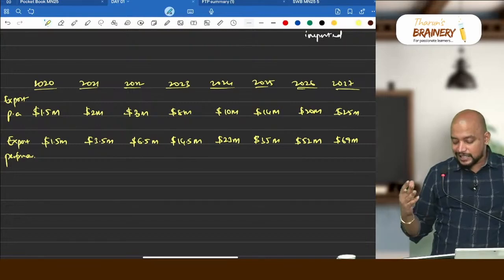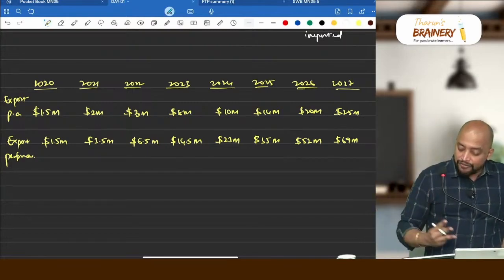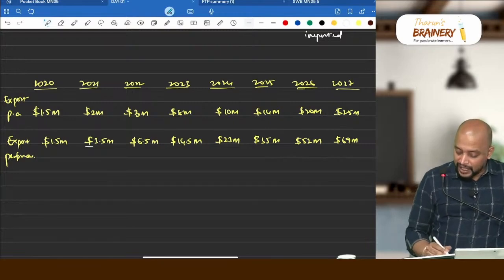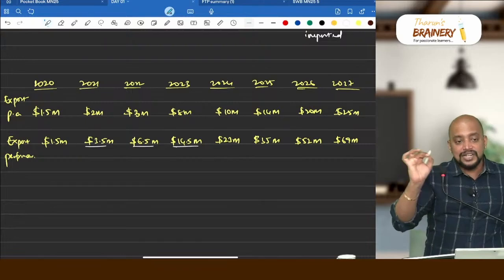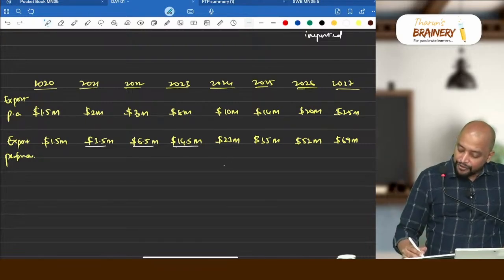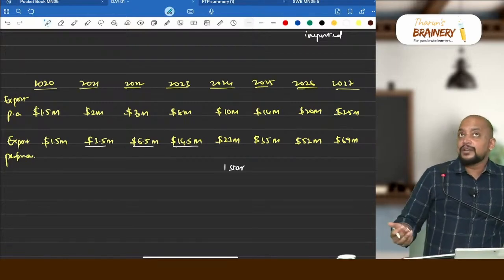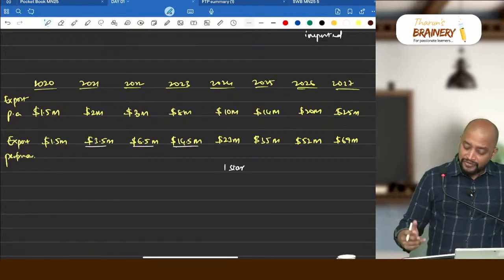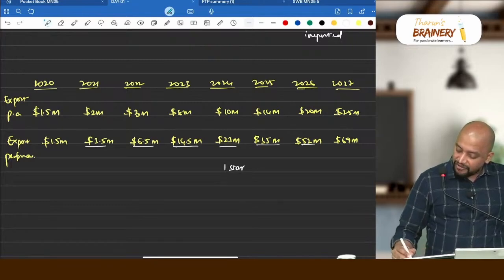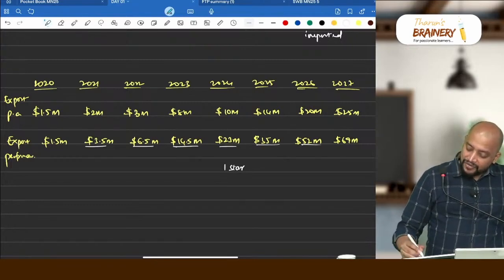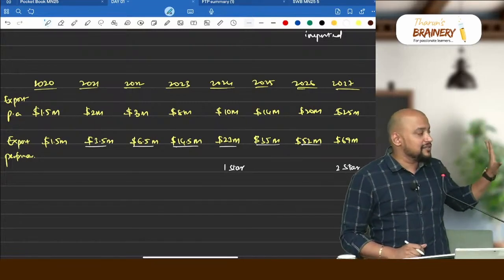And what is the 1-star status? 1-star status requires 3 million. So that too you should achieve for 3 years. So 2021, 2022, 2023, continuously 3 years we got $3 million. So in 2024 they will give 1 star. Again for $15 million, that is a 2-star. So $15 million if you see, you are achieving 23, 35, 52, and after 3 years, in the 4th year you will get 2-star status. So like this they will give the star status.